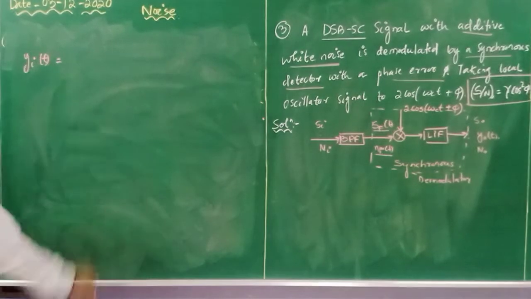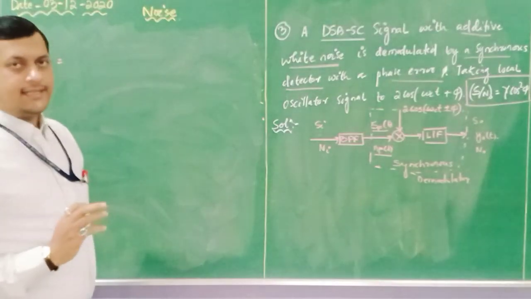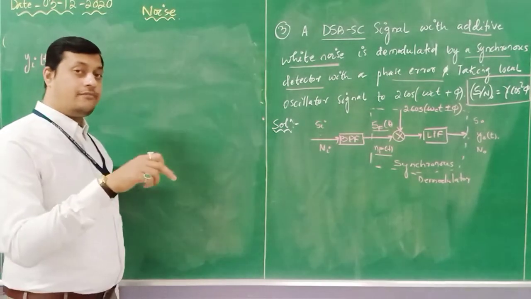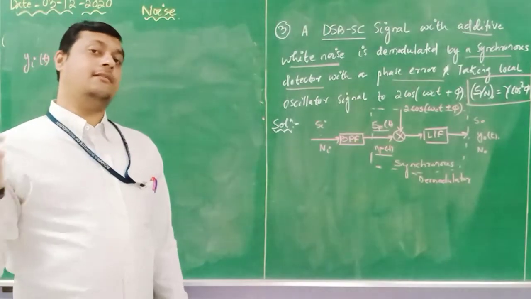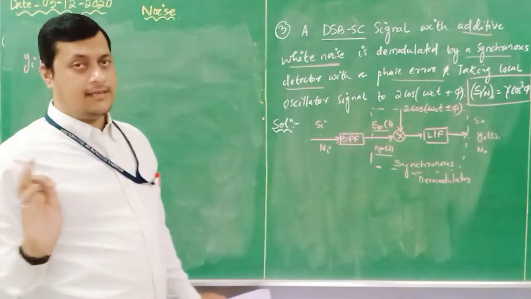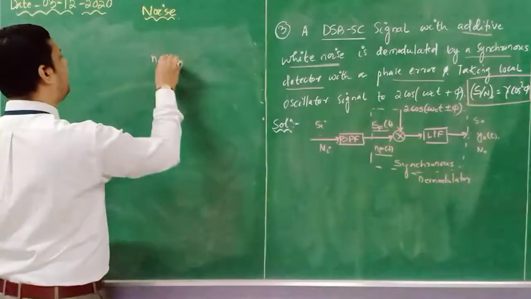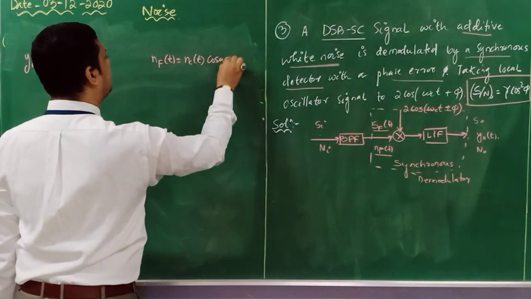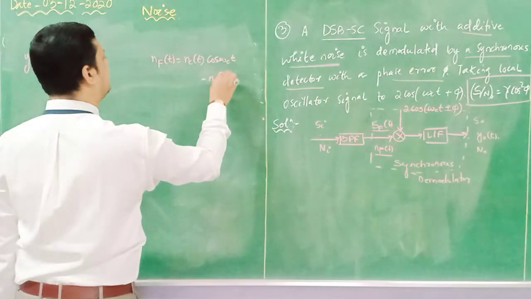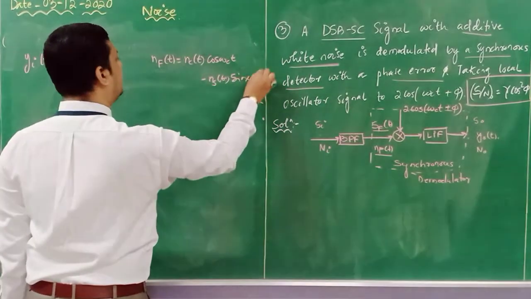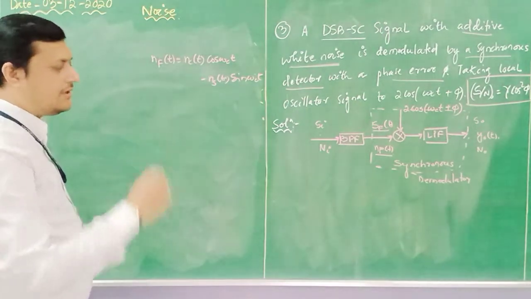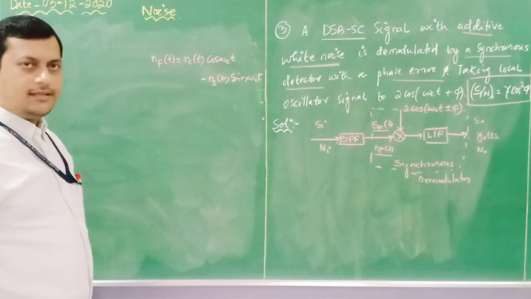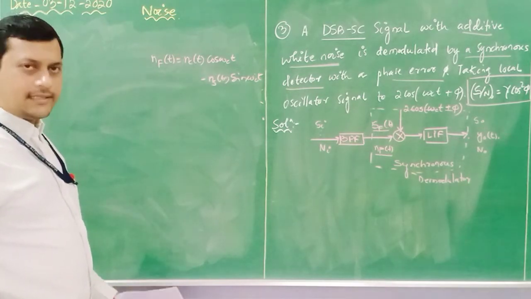Done. So what I will write in this: my modulated signal plus noise component is available. Which type of noise? nC of t cos omega ct minus nS of t sin omega ct. So here I will write n_F of t is equal to nC of t cos omega ct minus nS of t sin omega ct. So this is my noise after the band pass filter. Similarly, what is S_F? S_F is our DSB-SC signal, that is Ac m of t cos omega ct, like that we can write.